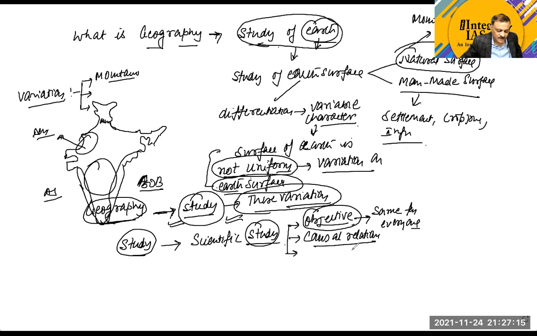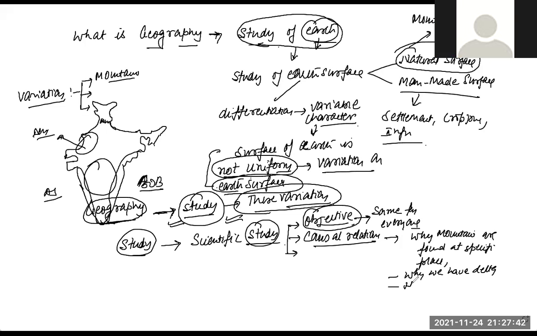Causal relationship means trying to understand why mountains are found at specific places. Why do we have deltas here?